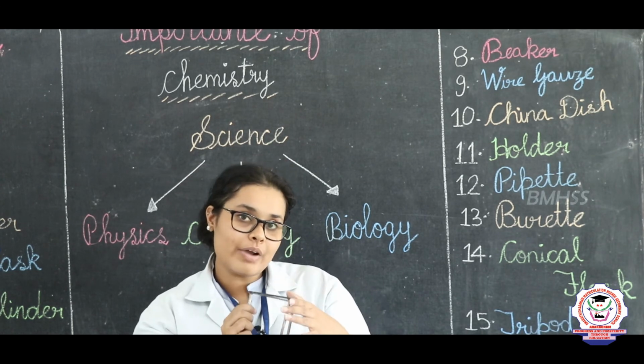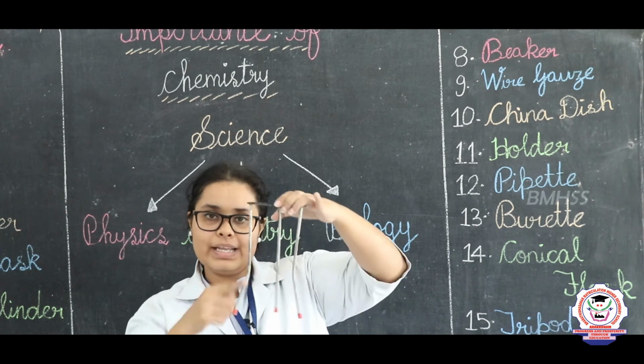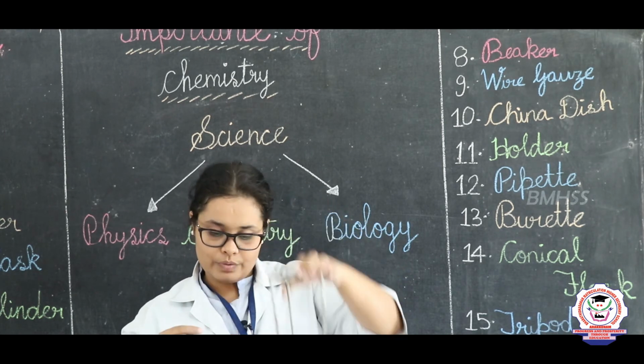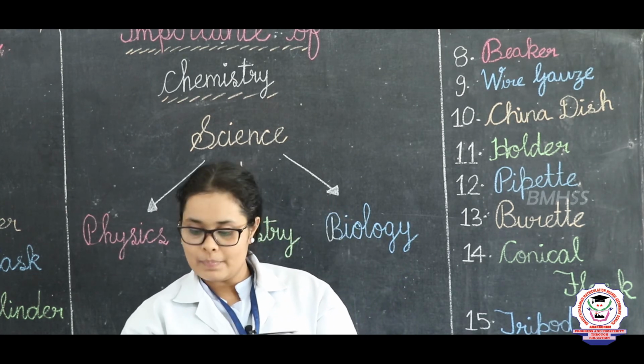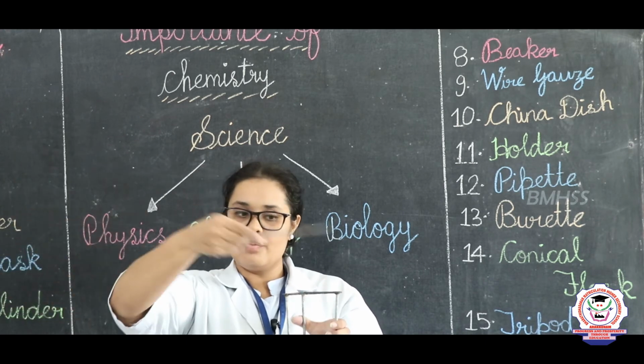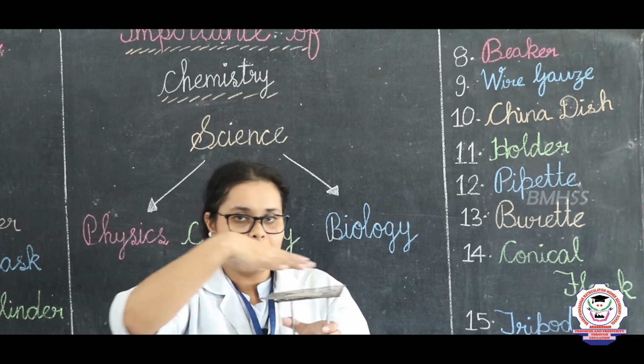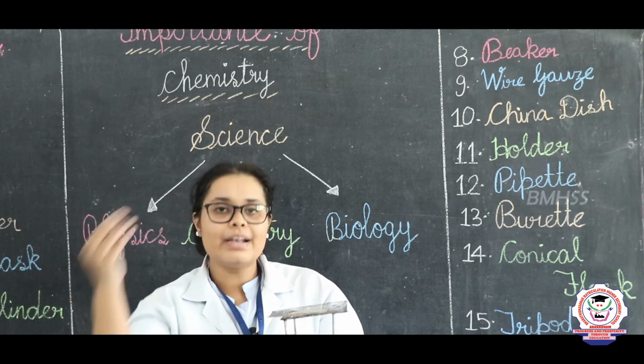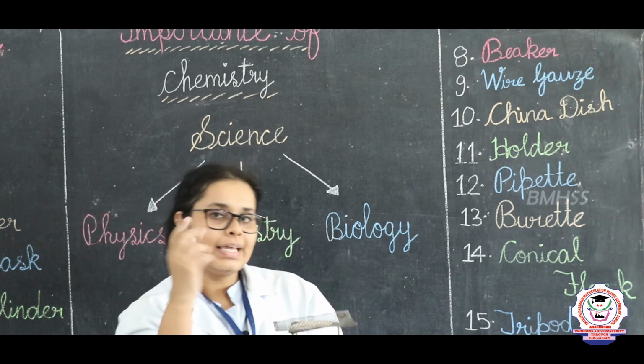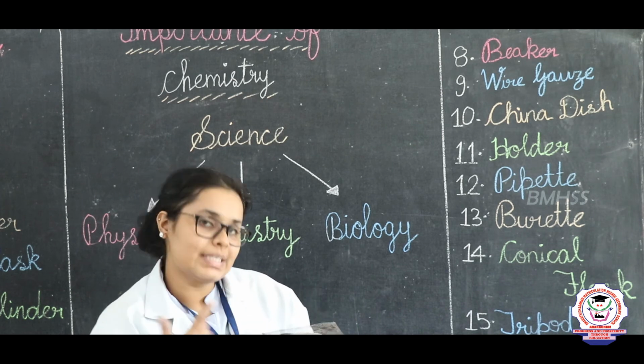Here now this is called a tripod stand. Why is it called a tripod stand? Because it is having 3 legs. Now these 3 legs, when we place it over a particular thing and above that we put a wire gauge, and put a burner down, the heat will get transferred in all the directions and our particular solution will get heated, or you can say mixed.